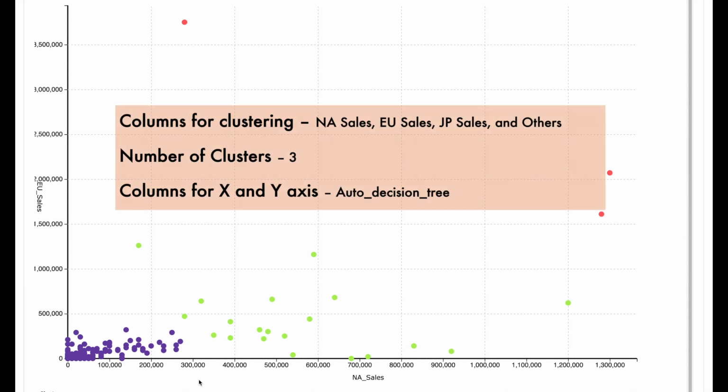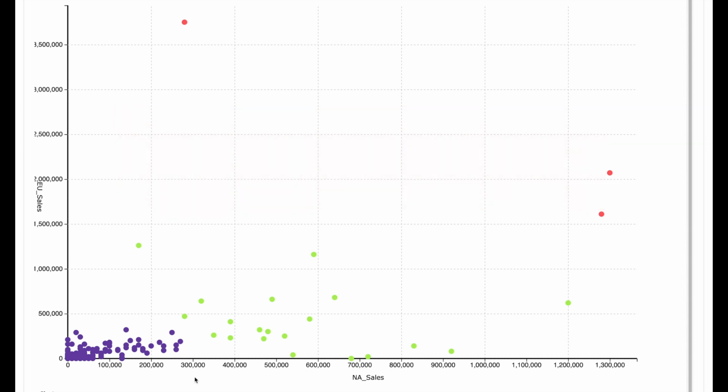Here is the clustering based on the North American sales, the EU sales, the Japan and others. The objective is to make clusters based on sales in different continents. The X and Y axes have been chosen automatically. We see that North American sales and EU sales have been chosen as the best way to visualize the cluster. Now this is in line with our earlier insight that most of the sales are driven by North American sales and EU sales. I've also kept the number of clusters as 3.